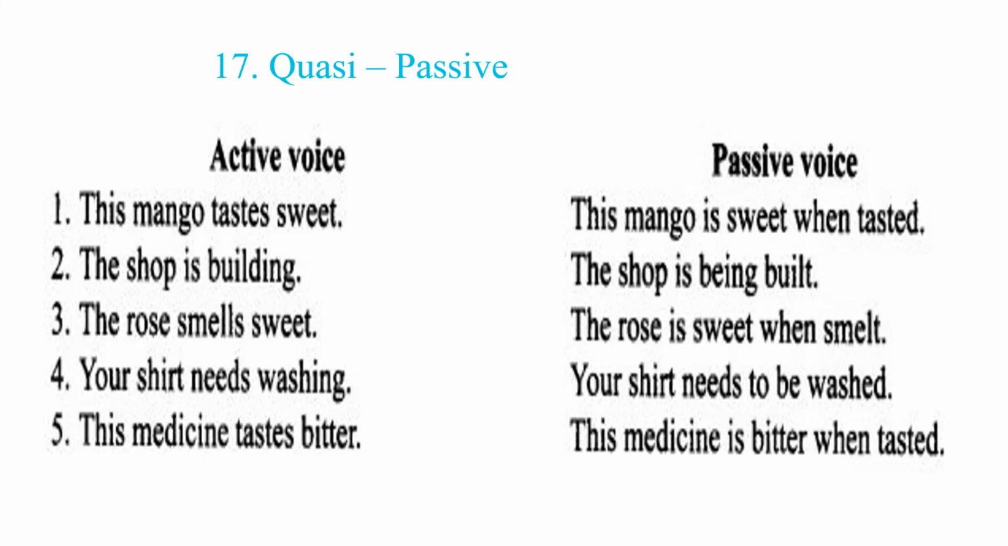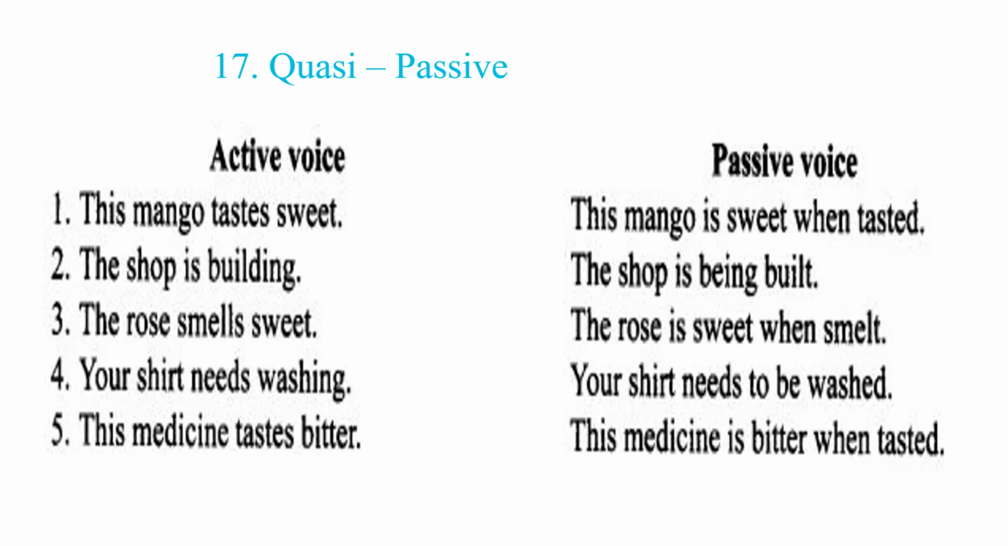First, what is meant by quasi? That you learn: it means resembling or having likeness to something. Quasi means when the sentences have a likeness between them. For example, this mango tastes sweet. This mango is sweet when tasted. The shop is building. The shop is being built.